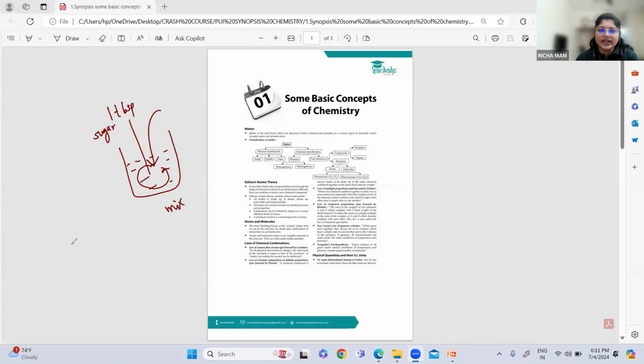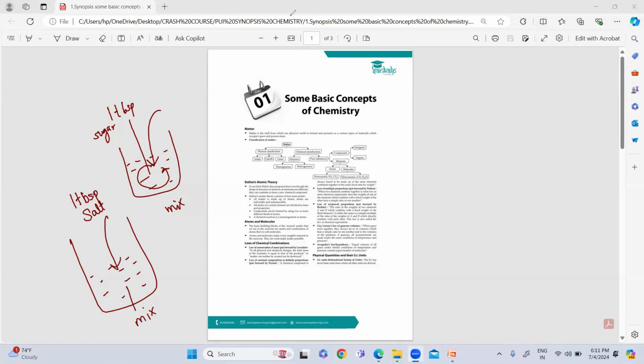In the same way, if I take another glass of water, with water in more amount, and I add 1 tablespoon of salt, this will also dissolve. Will you be able to see two different layers there?